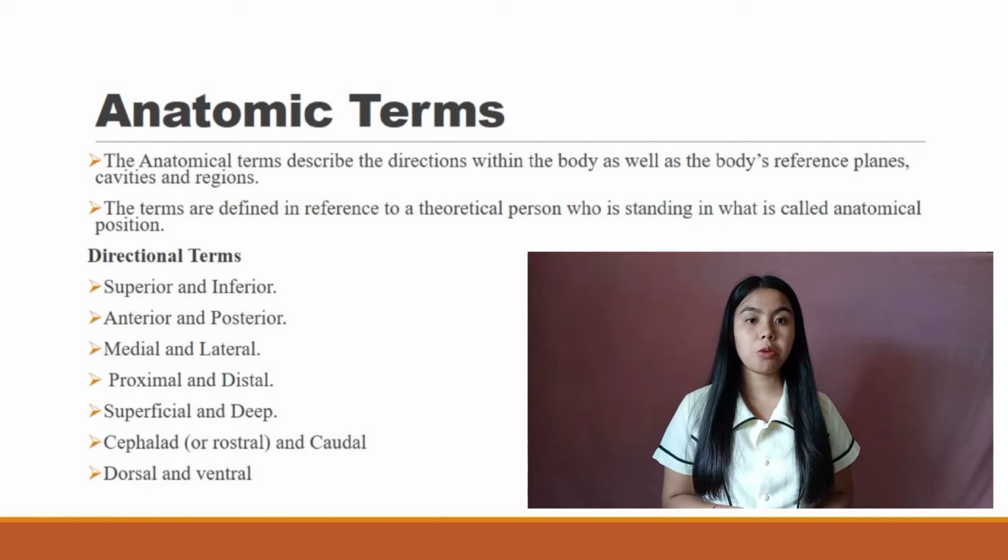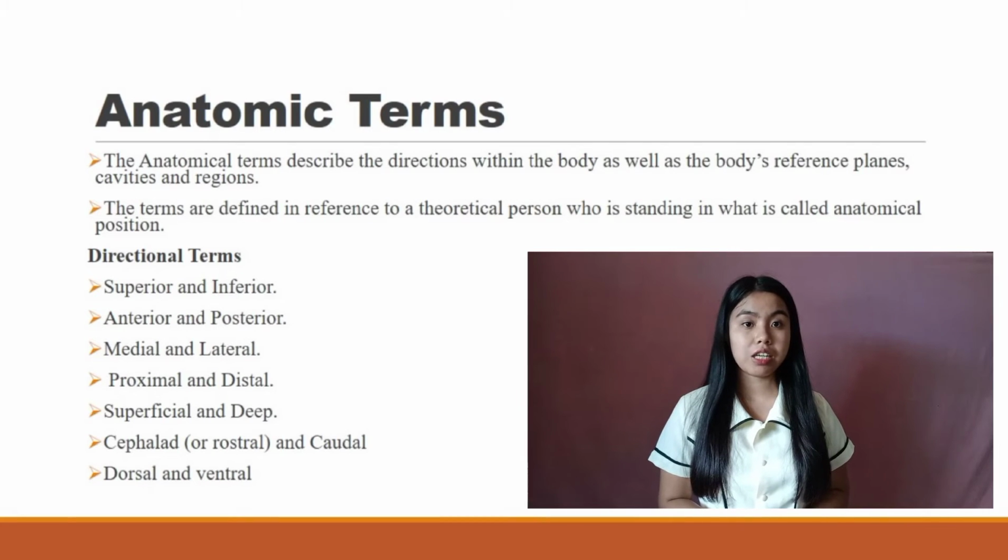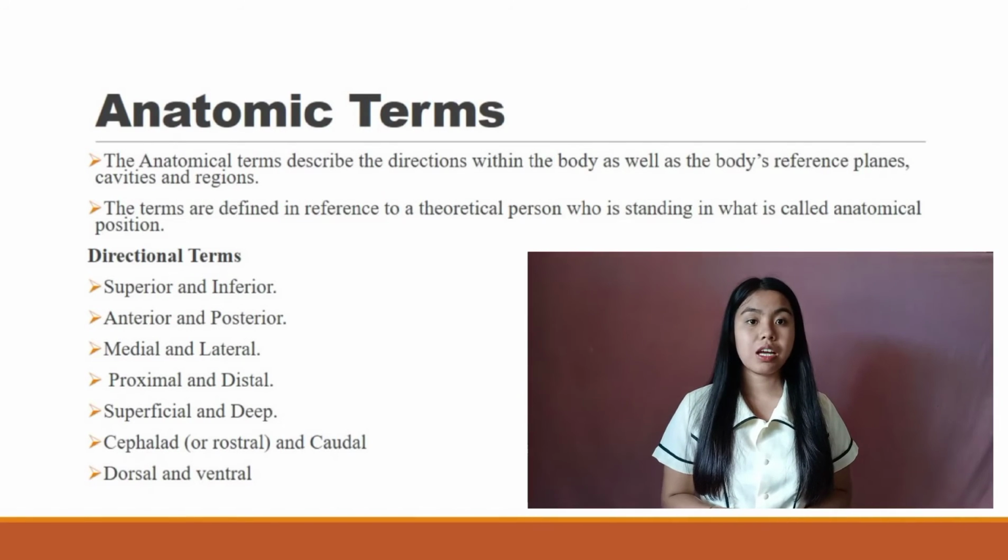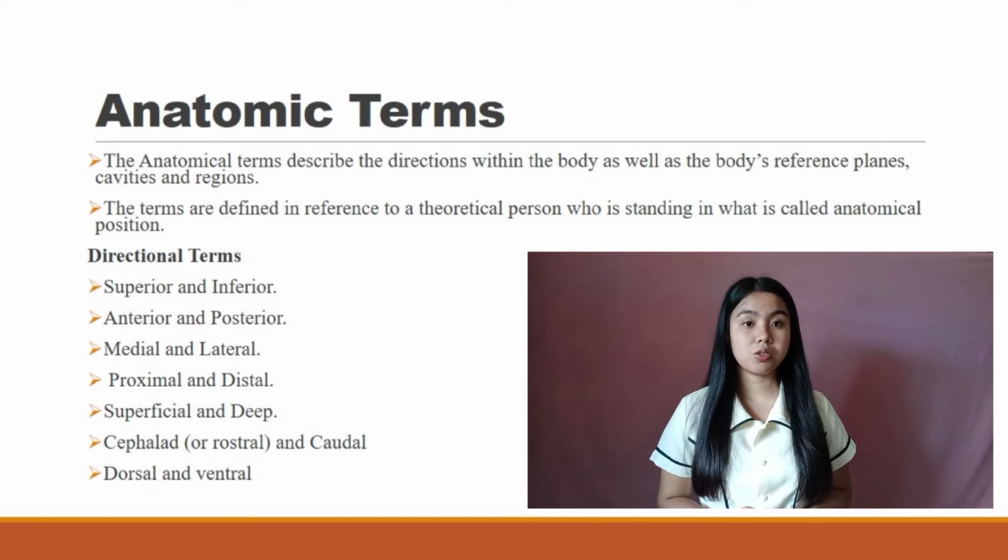Anatomic terms. The anatomical terms describe the directions within the body as well as the body reference planes, cavities, and regions. It allows healthcare professionals to accurately communicate to others which part of the body may be affected by a disorder or a disease. In general, directional terms are groups of pairs and opposites based on the standard anatomical position, which are superior and inferior. Superior means above, inferior means below.